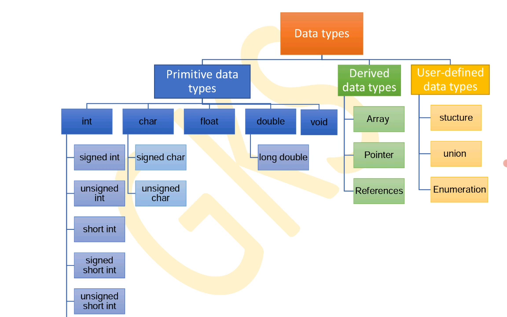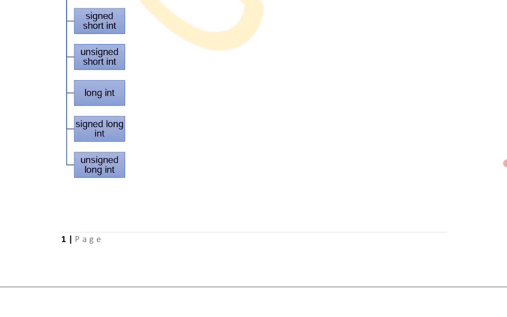User defined data types are generally formed with combinations of both the primitive and derived. Examples are structures, unions, and enumerations.